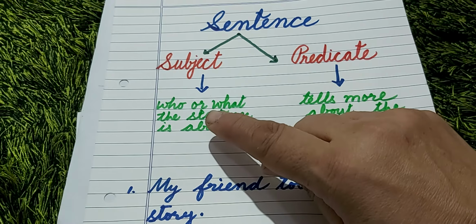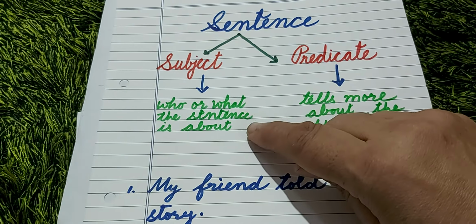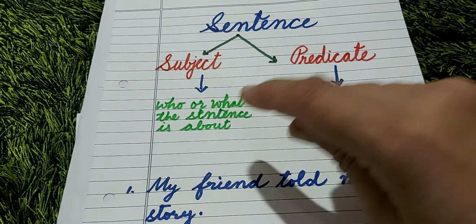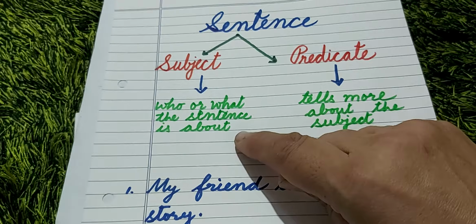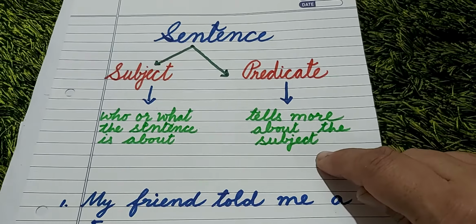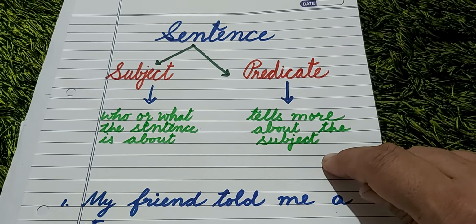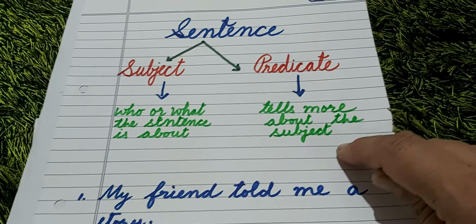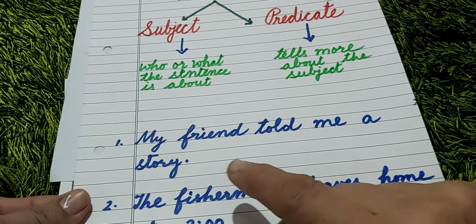Subject tells who or what the sentence is about. Predicate tells more about the subject. Now let's see through an example.